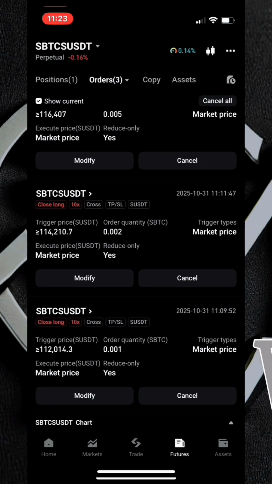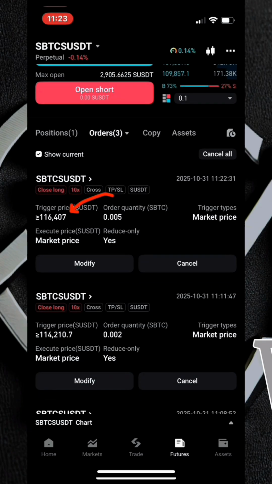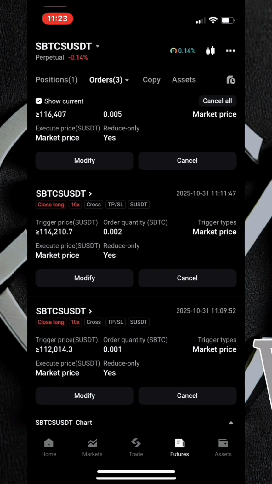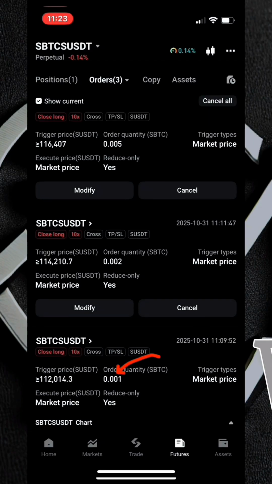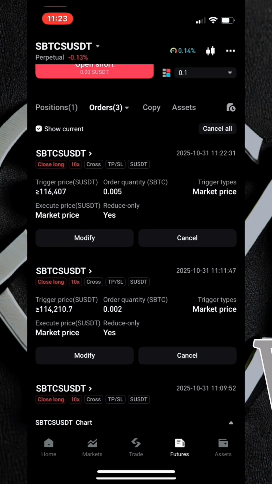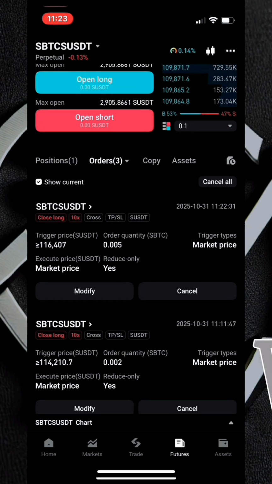So as you can see, these are the 3 different take profit levels. The first one will sell at $112,000. The second one will sell at $114,000, and the third one will be selling at $116,000. As you can see, I'm selling 0.001 BTC for the first order, then 0.002 BTC for the second order, and 0.005 BTC for the third one.